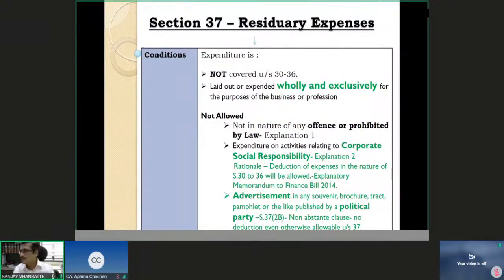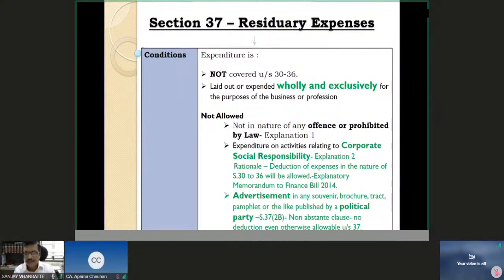I can advertise in newspaper, in any magazine, television, hoardings, or for that matter, I say that this political party is distributing so much of their manifesto. It is in crores of copies. It is going all over the country. So it is the easiest way of advertising. So I say to a political party, please print this advertisement on your manifesto back page or front page. I will pay you for this.